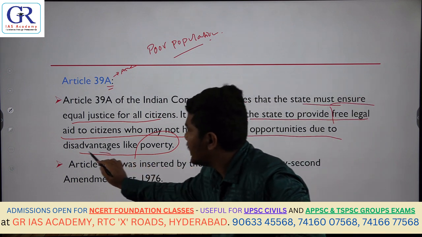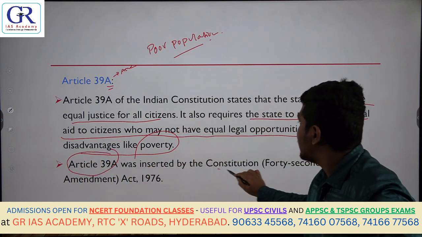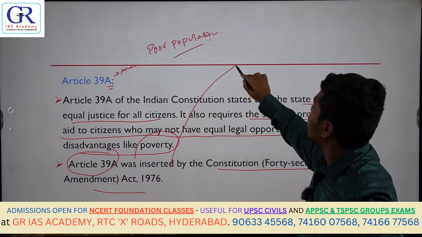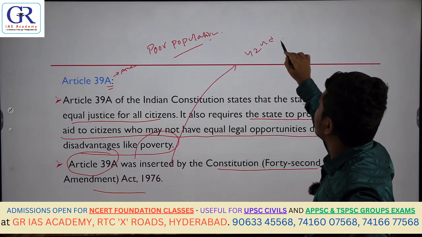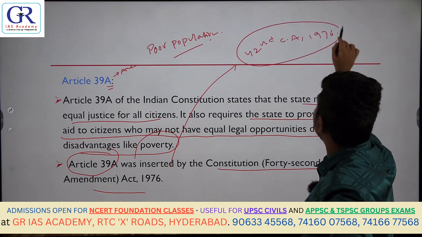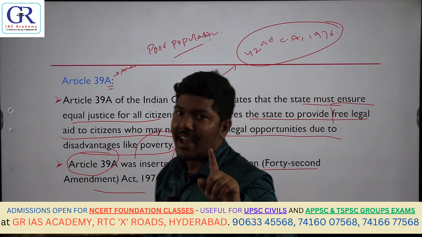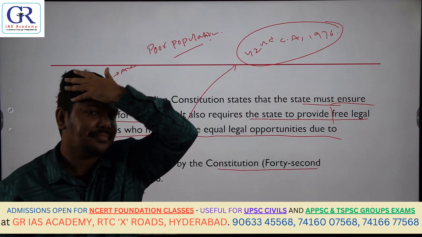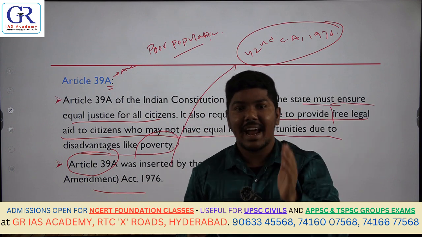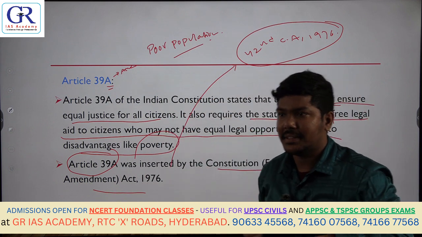This fact is important, Andy. Article 39A was later inserted by the 42nd Constitutional Amendment Act 1976. Where have we seen this amendment last? In the Preamble. What words were added to the Preamble through this amendment?